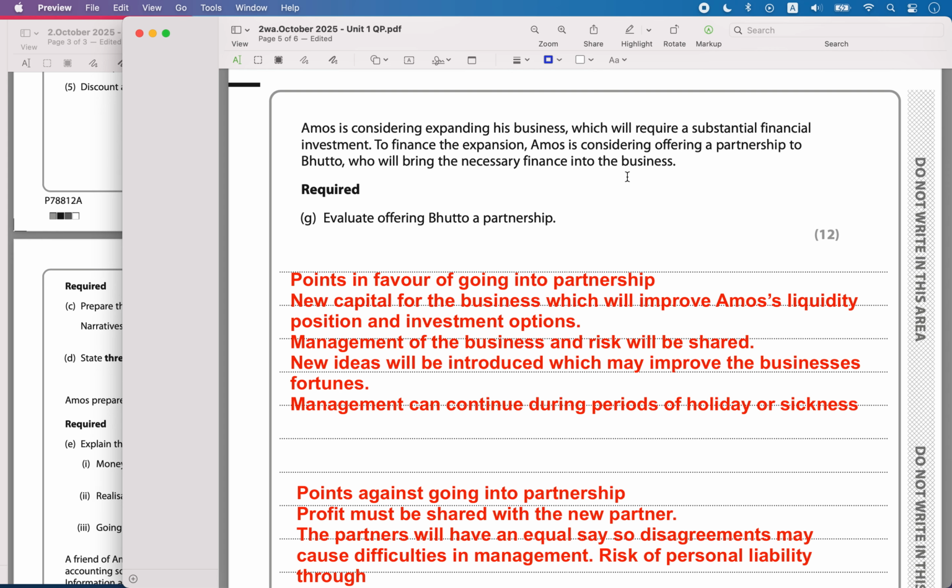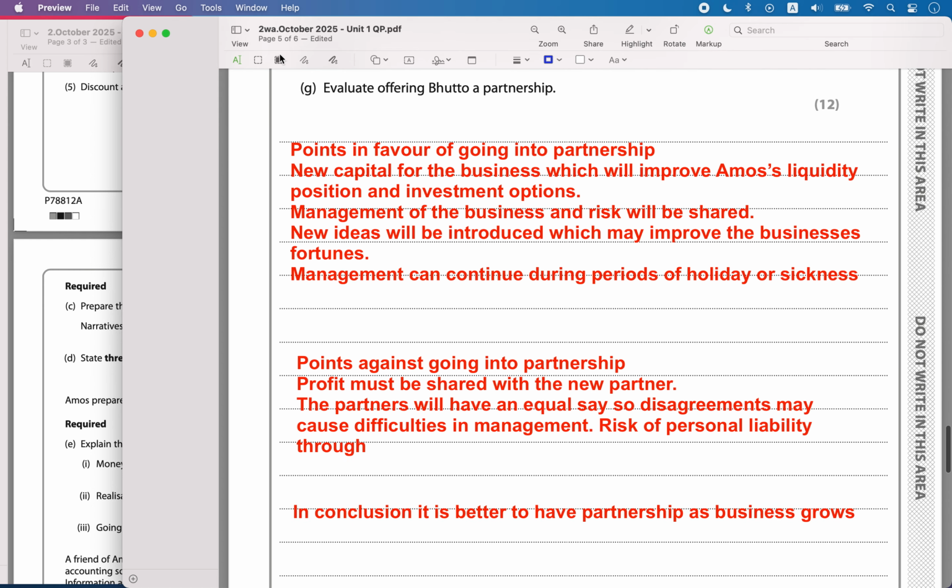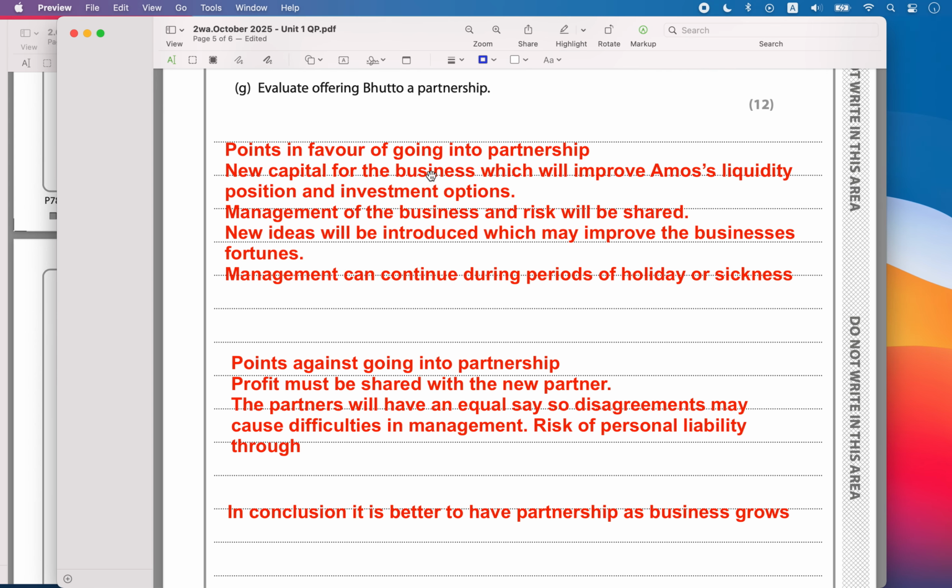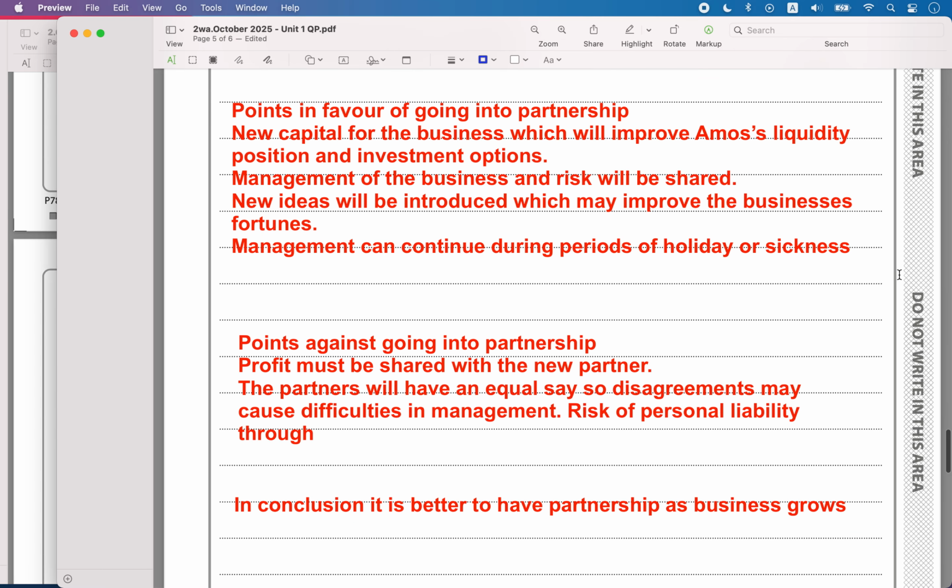Then the next question is, Amos is considering expanding his business, which will require a substantial financial investment. To finance the expansion, Amos is considering offering a partnership to Bhutto, who will bring the necessary finance into the business. Evaluate offering Bhutto a partnership. So what are the points in favor of the partnership? New capital for the business will come in once you get a partner. He will bring in capital, which can be in the form of assets or cash, improving Amos's liquidity position and investment operations.